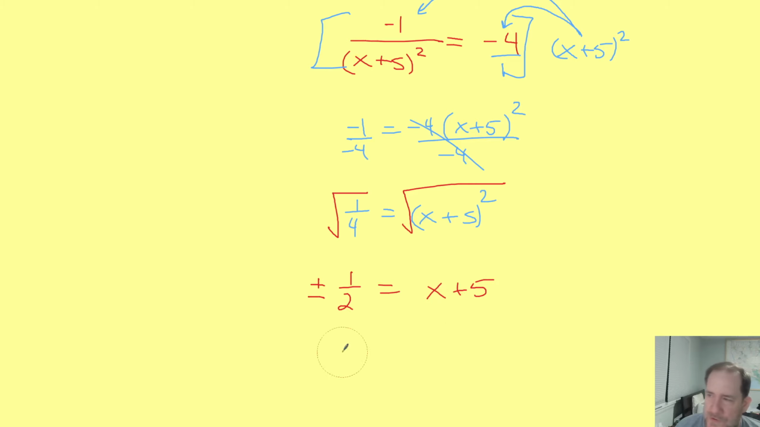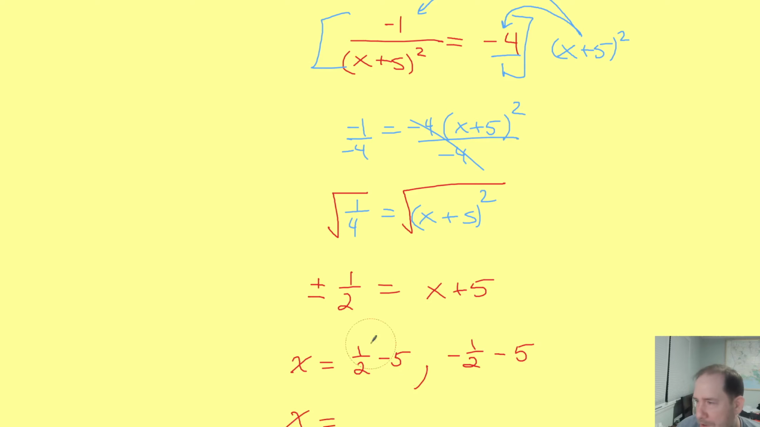So our two solutions are what we get when we let x equal positive 1/2 minus 5, and our other solution will be negative 1/2 minus 5. Ay, chihuahua. All right, negative 1/2 minus 5. There, I wrote it correctly now.